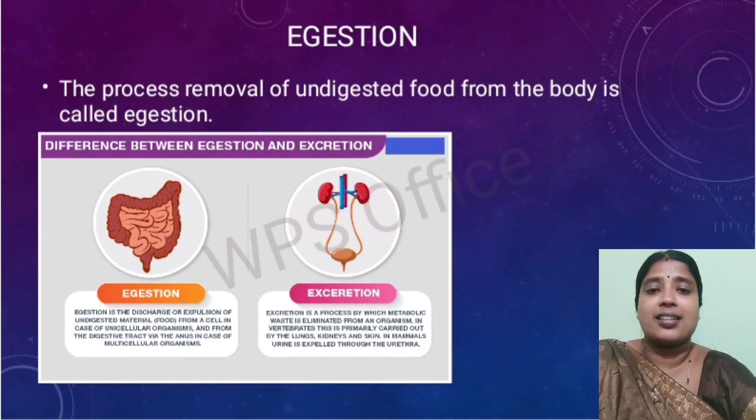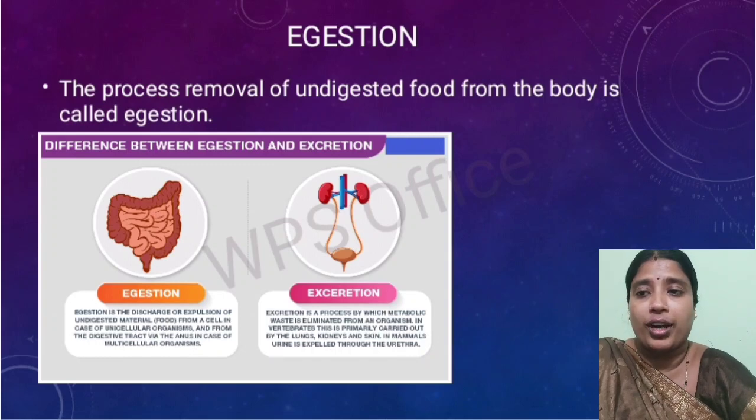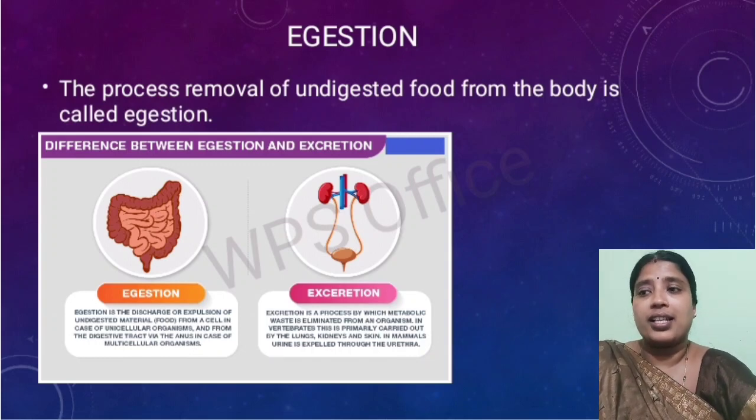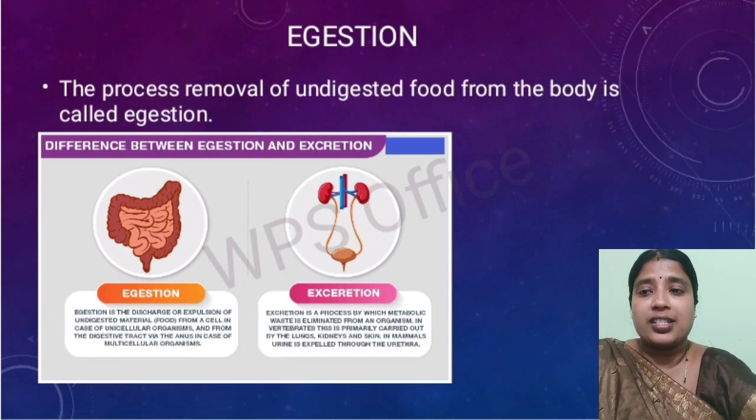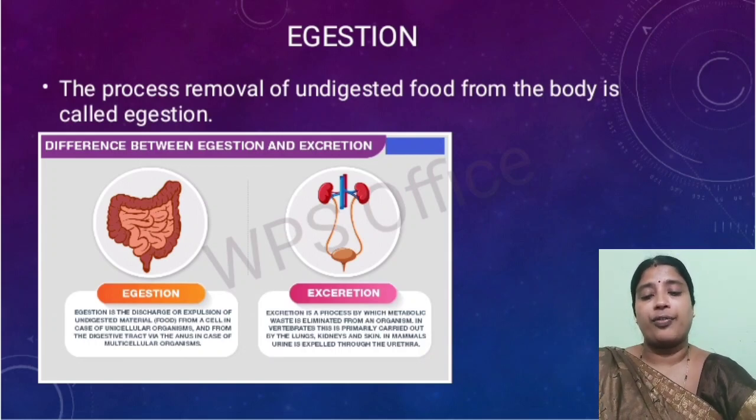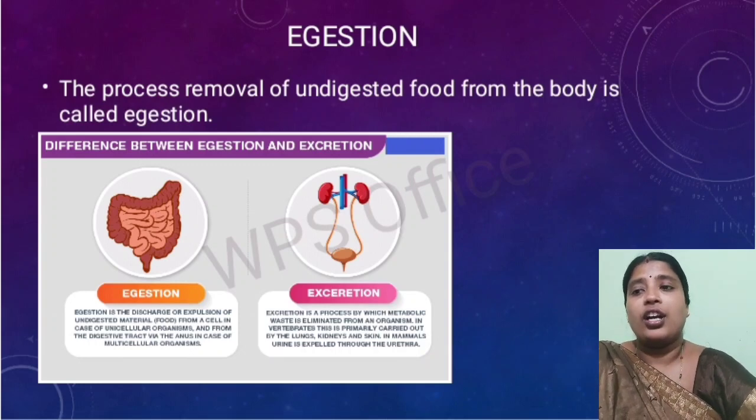In both cases the waste is removed from the body, but in egestion the undigested material is removed, and in excretion the waste of metabolic activities is eliminated from the organism.